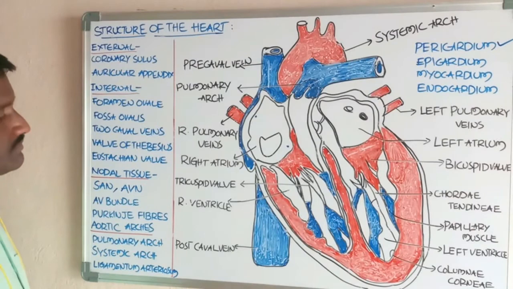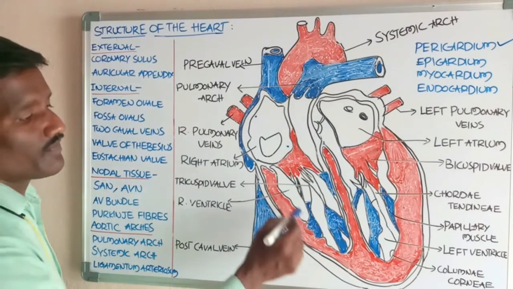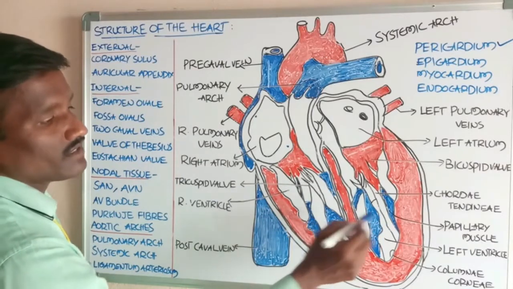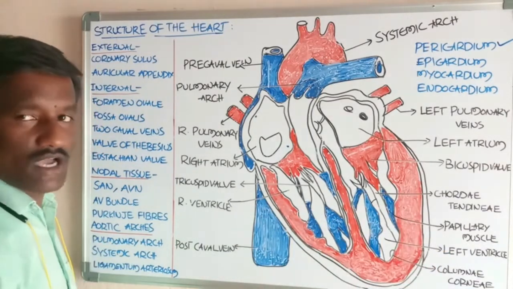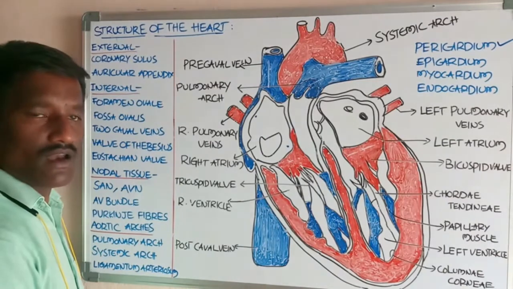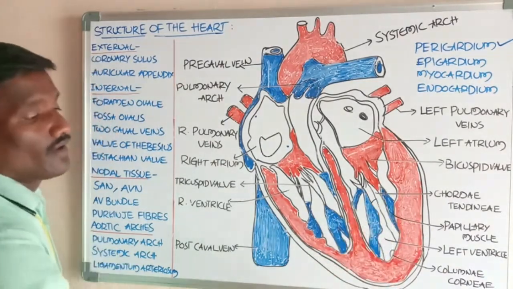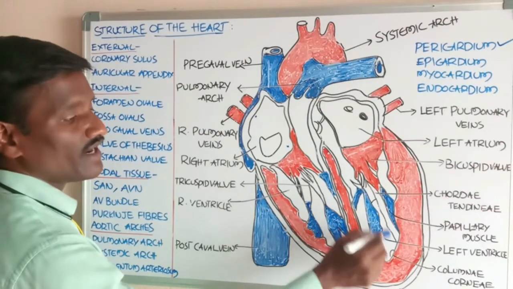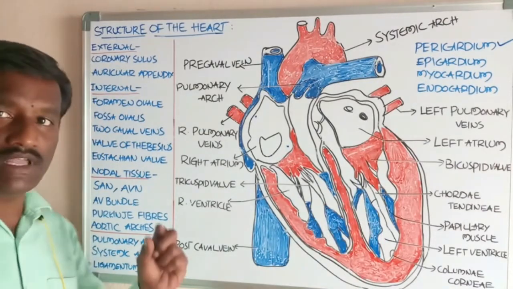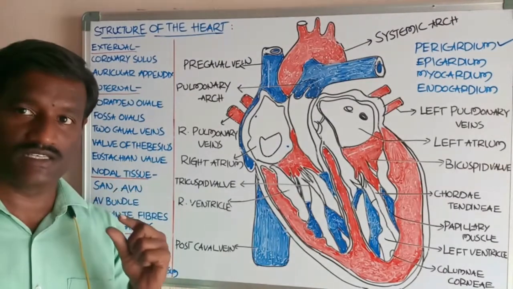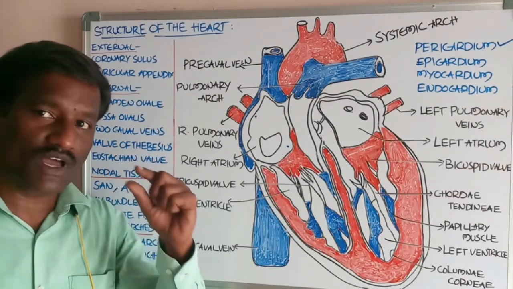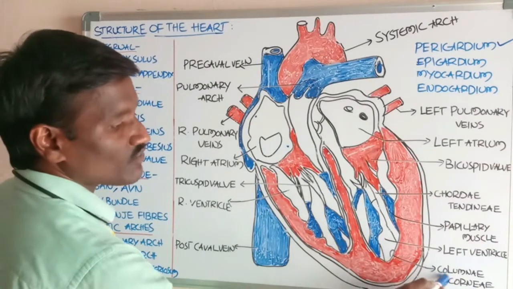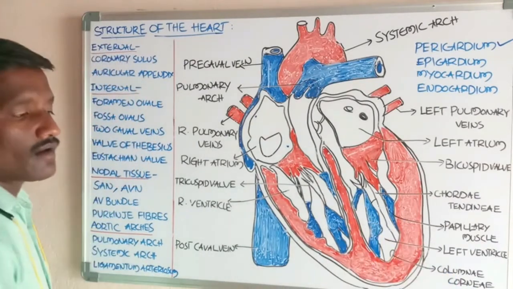Okay, students. Next, another one. Of these two chambers, the left ventricle is the largest chamber. The inner surface of the ventricles has muscular ridges. These muscular ridges are called columnae carneae.